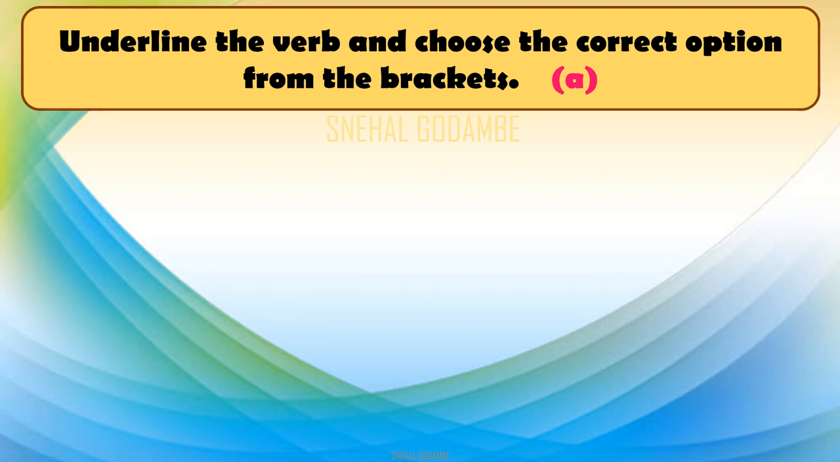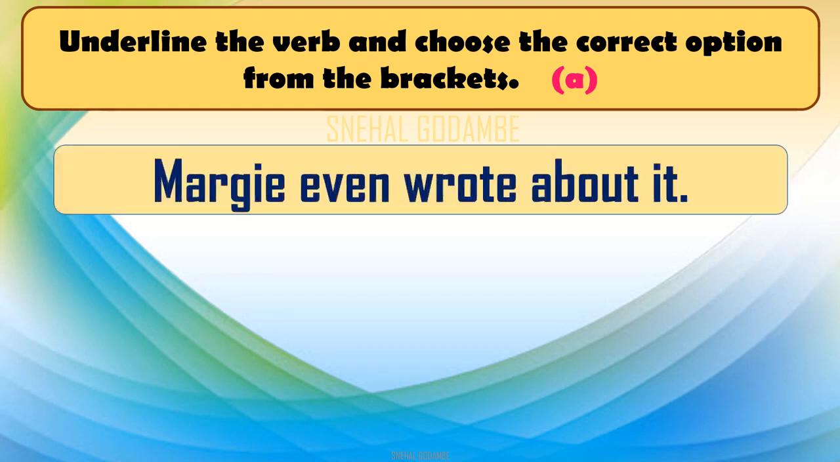See here, you can see the activity is in two parts. Underline the verb. First of all, we have to underline the verb from that sentence, and then there are some options for the answer. We will choose the correct option from the brackets. Okay. What is the first sentence? Margie even wrote about it. So what is the verb from this sentence? Find out the verb and underline it. So here, as you know, wrote is a verb.